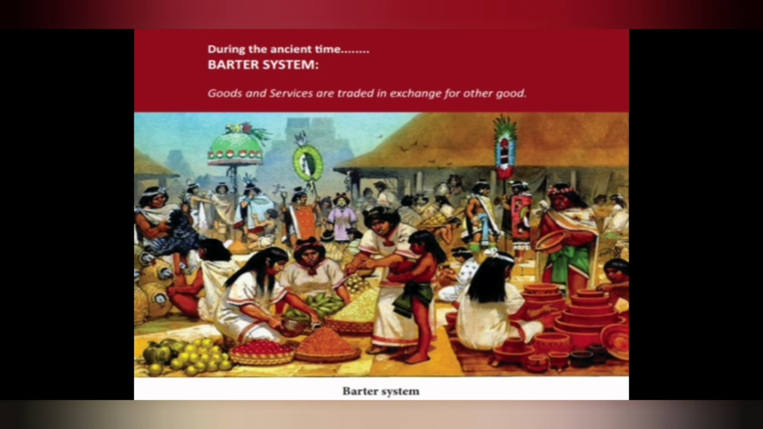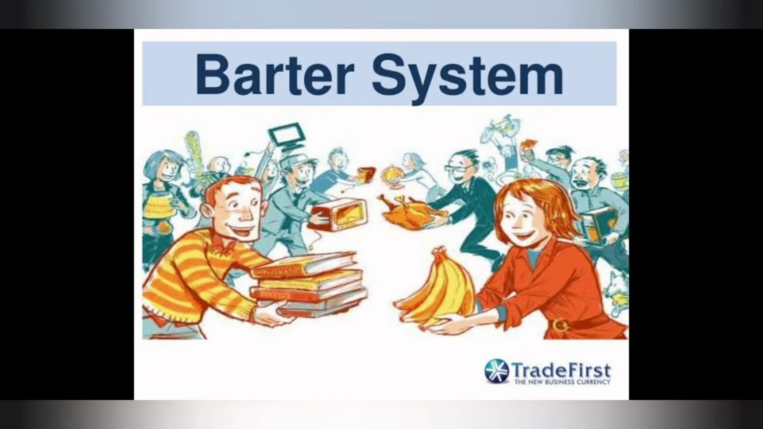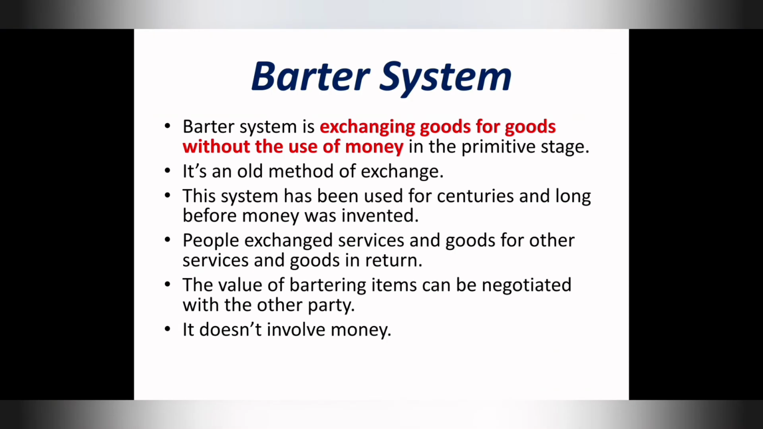You can see in this picture, people are holding things in their hands and exchanging them in the market. They are giving something to the seller and getting something from the seller. They are not using money here. Instead, they are using goods or commodities. Here you can see one has books, one has bananas, one has a TV, another has a chicken. They are exchanging goods or commodities. Commodity to commodity is called the barter system.